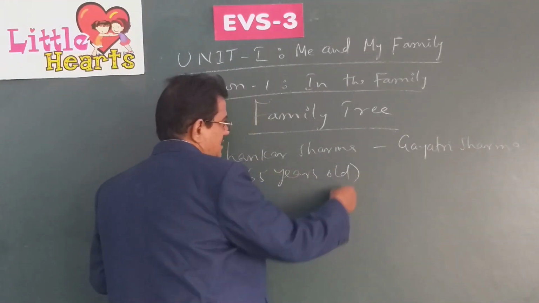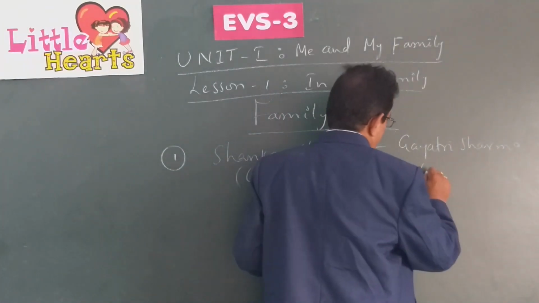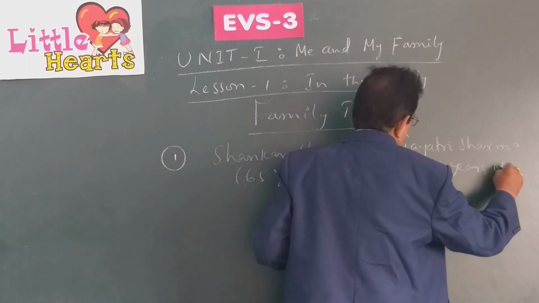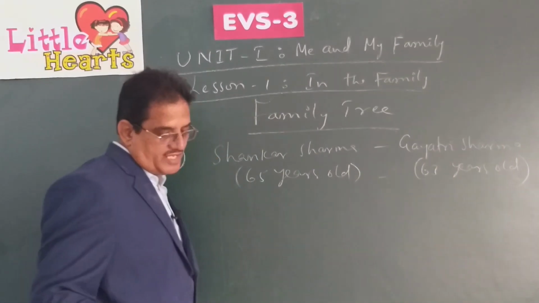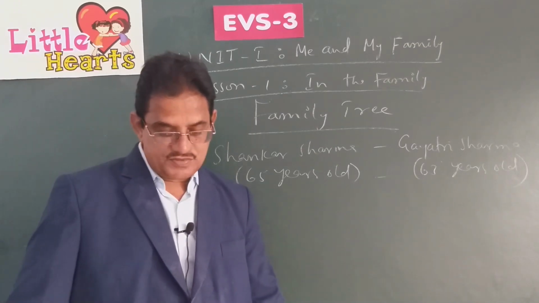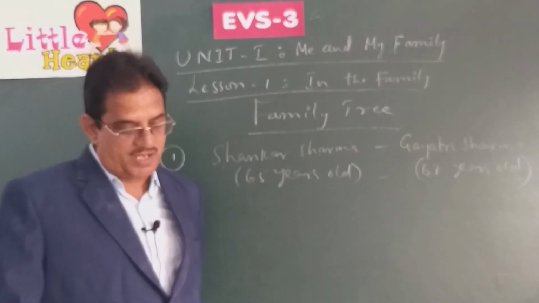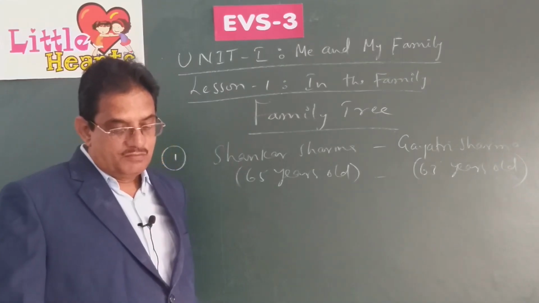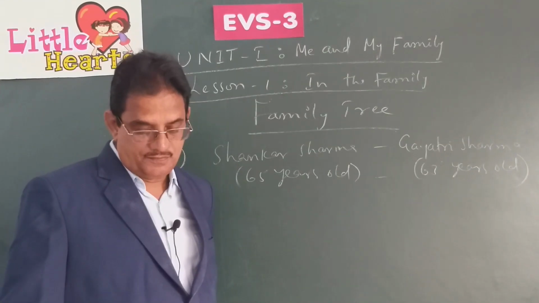And his grandmother is Gayatri Sharma, who is 63 years old. His grandparents. From there, when you come to the second point in the yellow boxes, Pankaj Sharma, Amit's father, he is 42 years old. Pooja Sharma, mother of Amit, who is 40 years old.